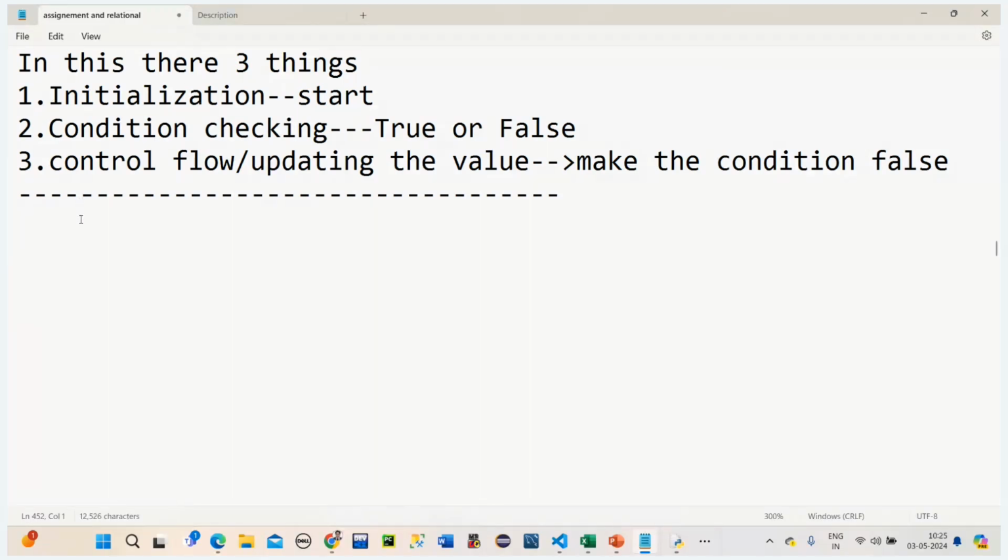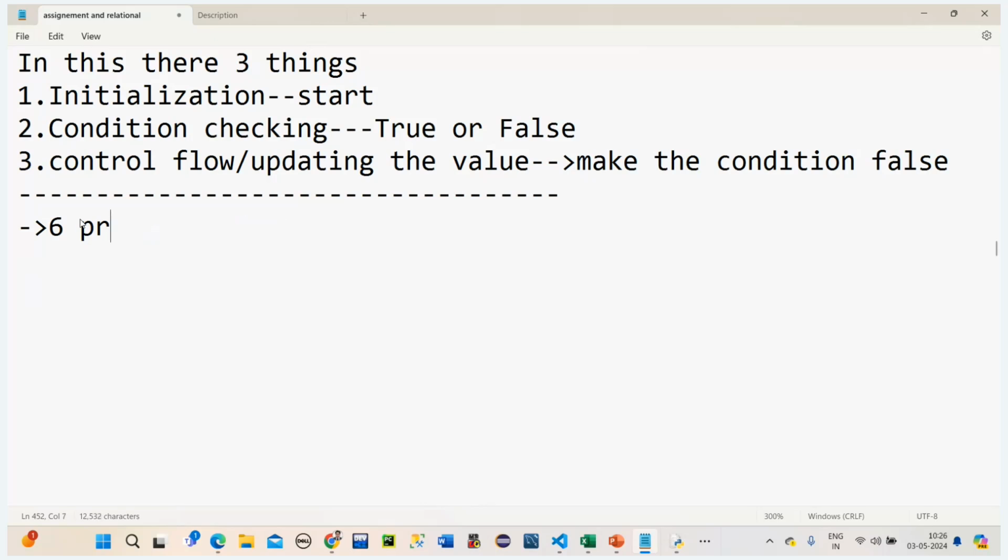Now one point is, why do we have to use a while loop when we have a for loop? The answer is, if we don't know exactly how many iterations we have to do. For example, if I need to print hi 5 times or 6 times, I can go with a for loop. If I want to print 500 times, I can go with a for loop.